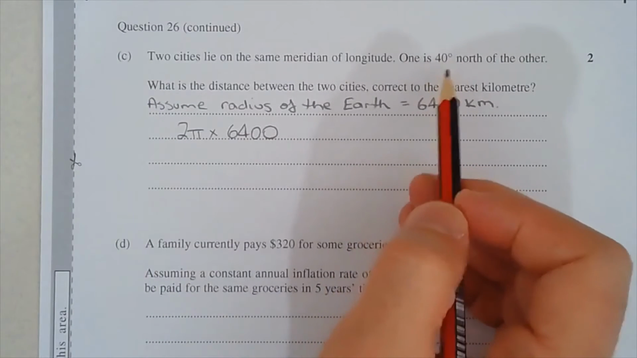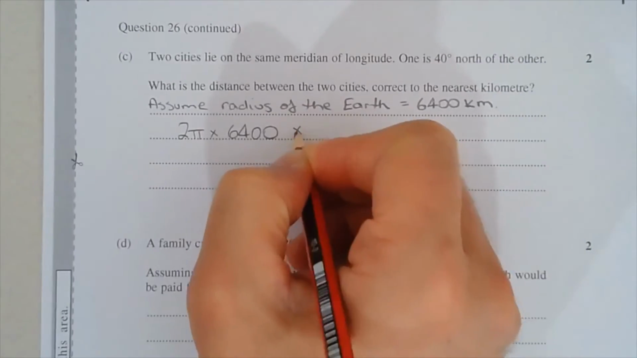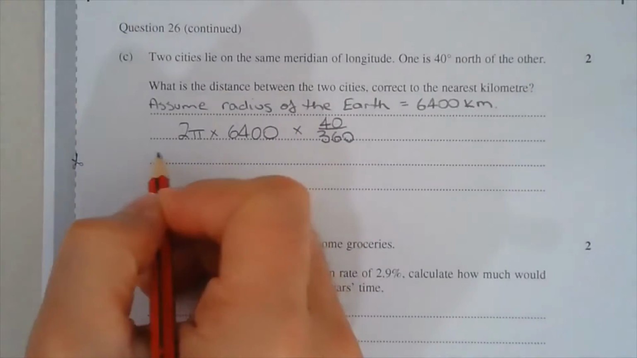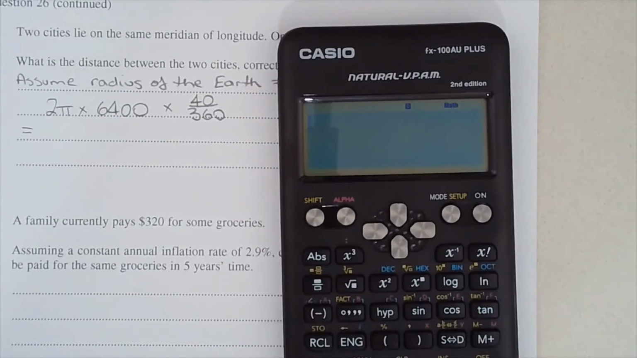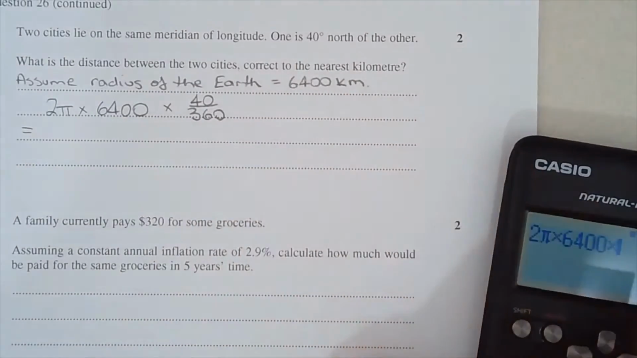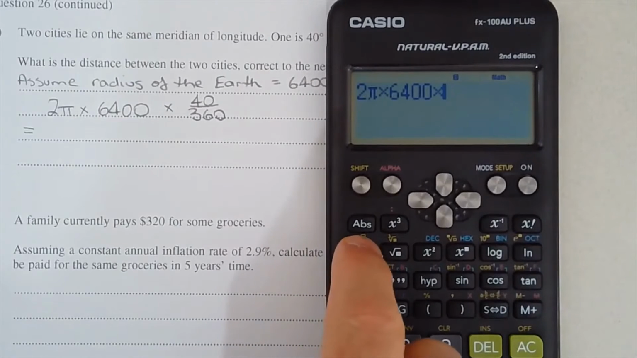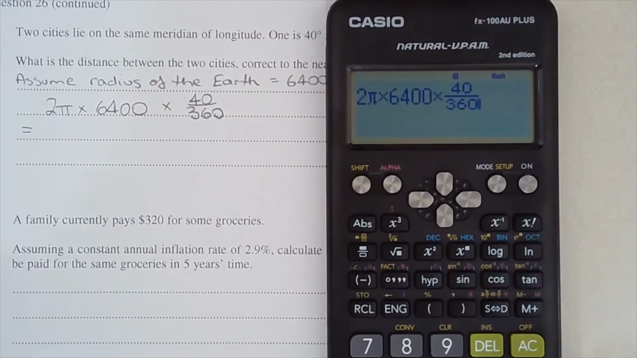We're talking about 40 degrees out of a total of 360 degrees around a full circle. So we need to also multiply that by 40 over 360. It says to the nearest kilometre, so just keep that in mind. So 2 pi multiplied by 6,400 kilometres. That little detail needed to be given there. In the previous syllabus, I think that was supplied in a formula sheet. So I think to answer this question in the current syllabus, we need to be given some details.